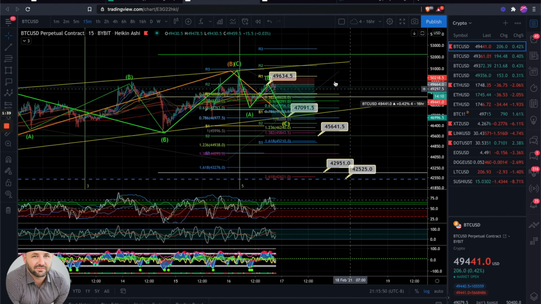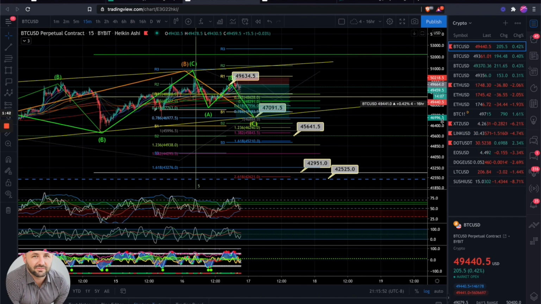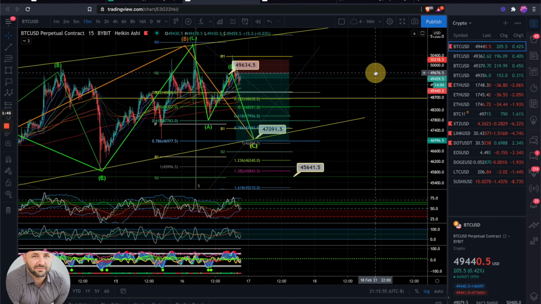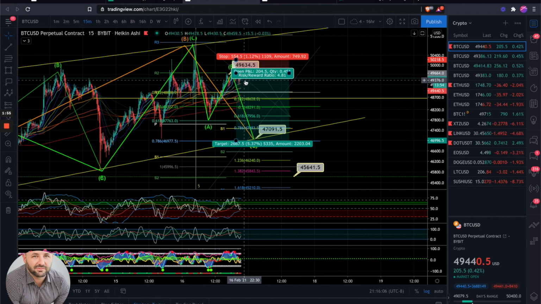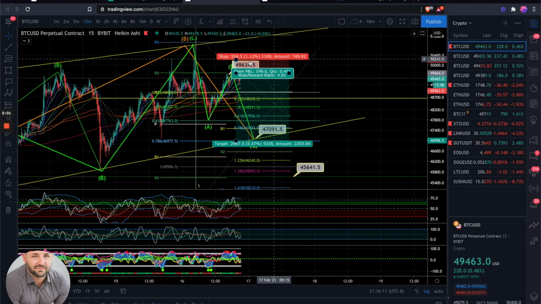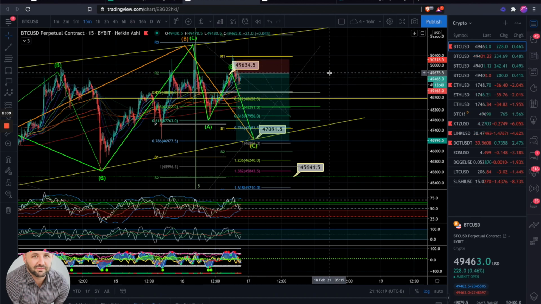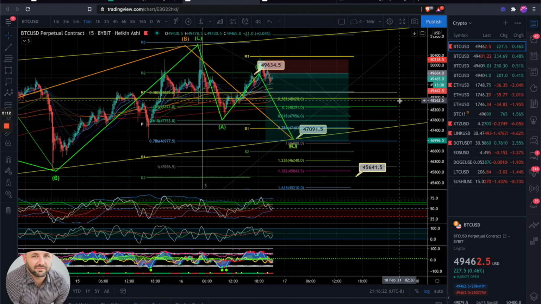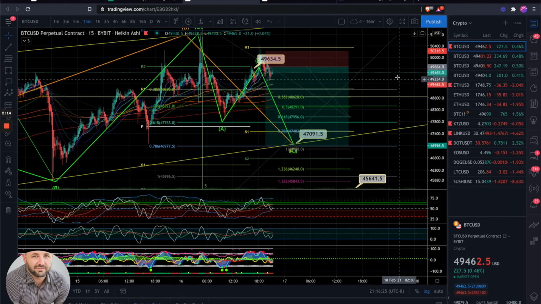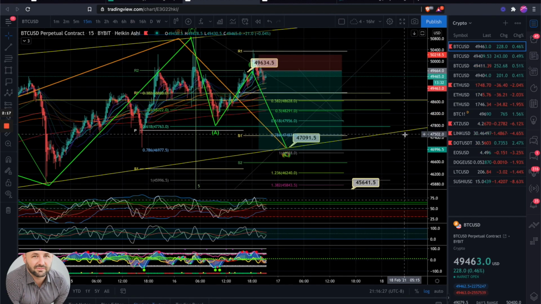So this is actually a chart that I posted in the Discord earlier today. Right here, I was looking for an entry. I was able to get in, but in the smaller time frame, we moved down into 3 waves. So actually, I did take a little bit of profit on that guy. And you can see that we moved right back up to the top of the stop loss here at that R1. I did have another small entry right there as well. And you can see that we are moving down for this potential C wave that I was looking for to potentially play out, back down here to roughly 47K.